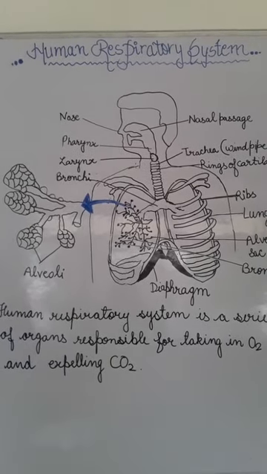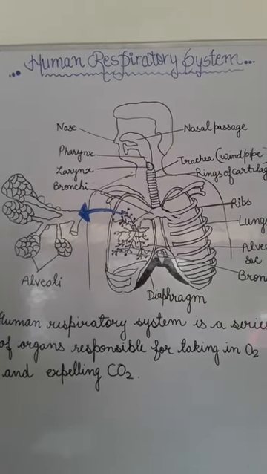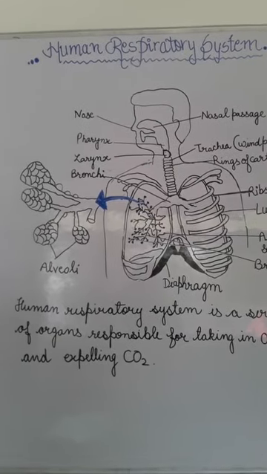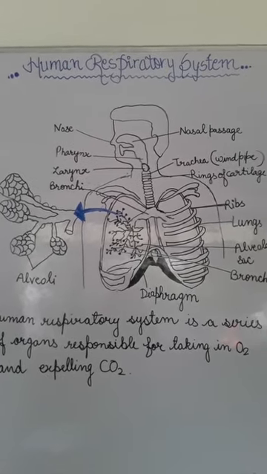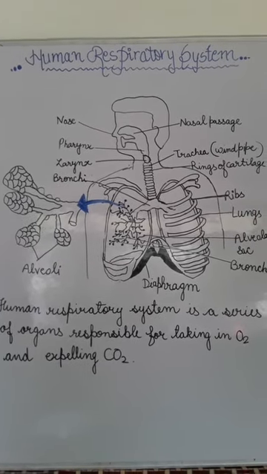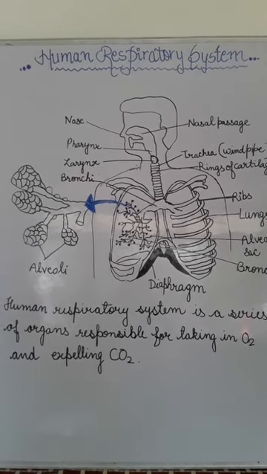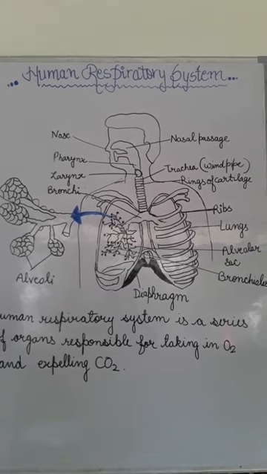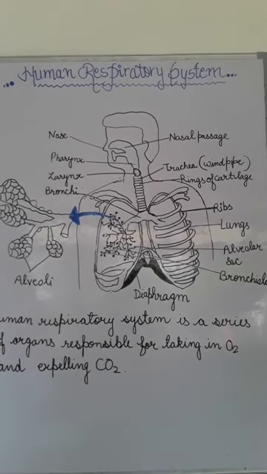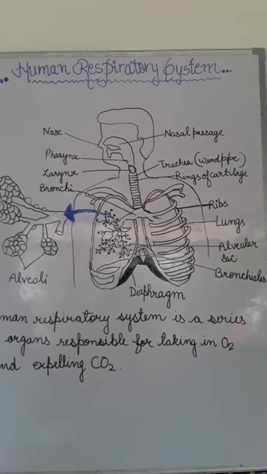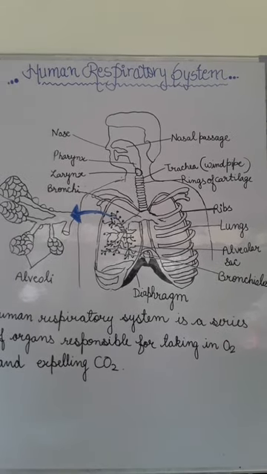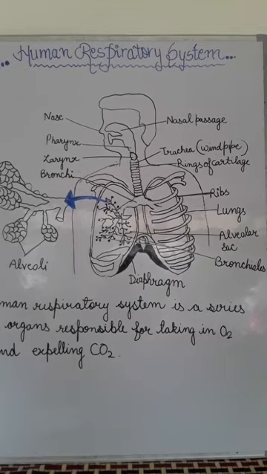So the first part is nostrils. What are nostrils? Nostrils are the two external openings, and air is taken into the body through nostrils. These are lined by fine hair and mucus. Mucus is a sticky substance which helps to filter the air, and it traps bacteria, dust particles and smoke.